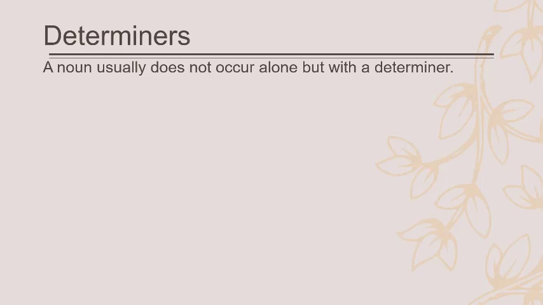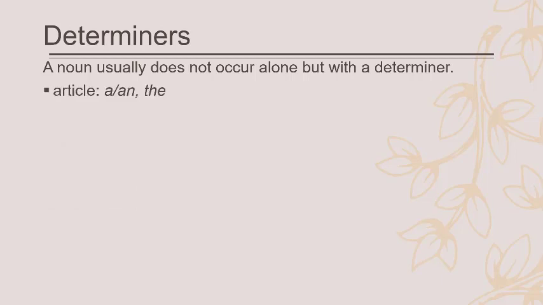And then we have determiners. A noun usually does not occur alone, but with a determiner. So with a noun, you can say milk. I want milk, that's okay, but later, the milk is good, or my milk is rather sour, my coffee is too strong. So usually we have a determiner to occur with the noun.